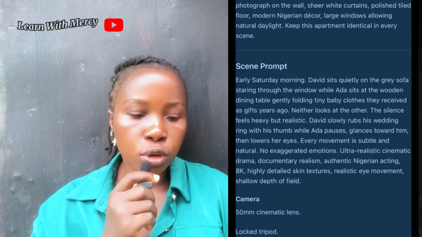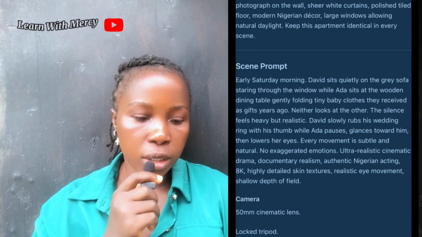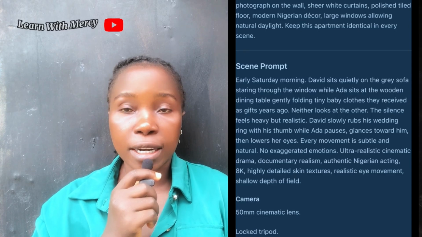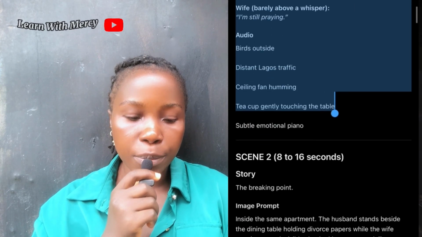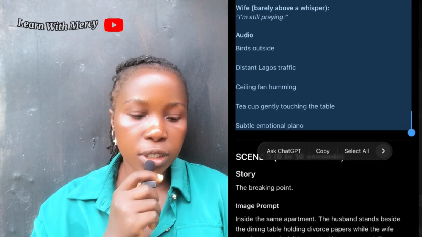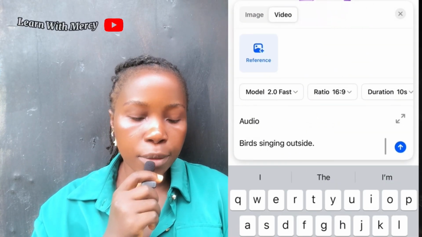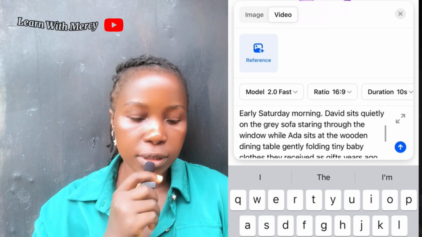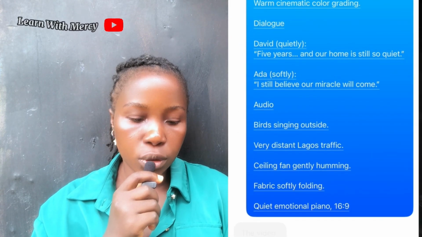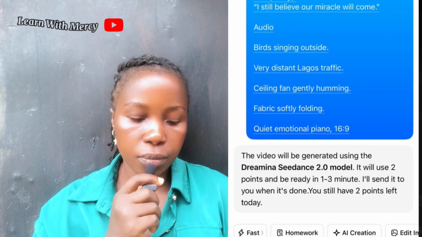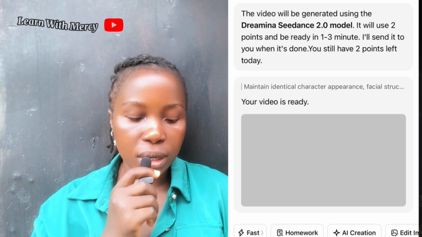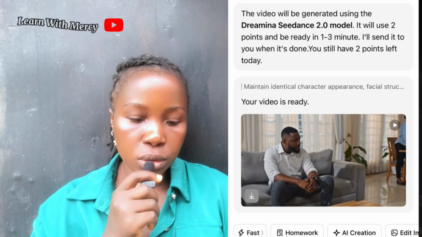So I had to copy everything that it gave me here: how we describe the man and the woman, that's character A and character B, and their apartment. I copied it, then copied the video prompt, went back to Dola AI and pasted it. Then I clicked on send and let it generate the video. Let me see. Okay, now it has generated scene 1. This is good. This is good. It came out nice.